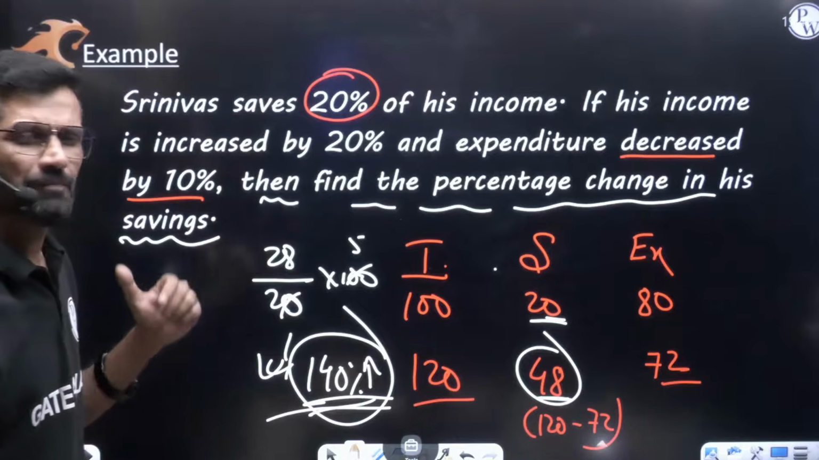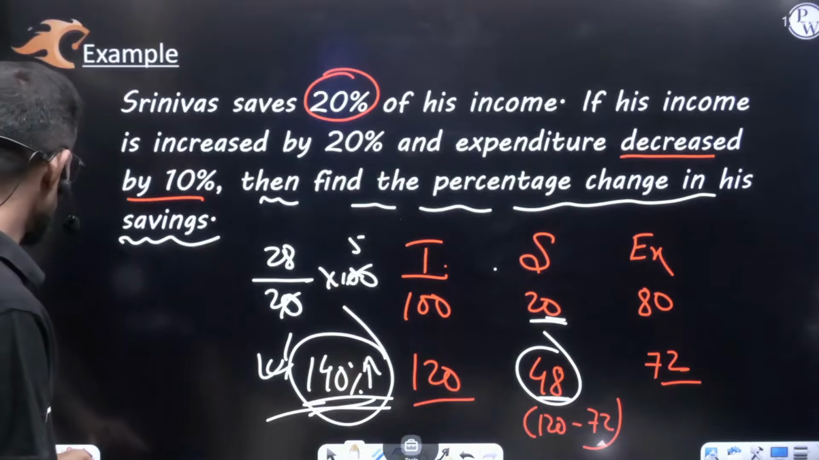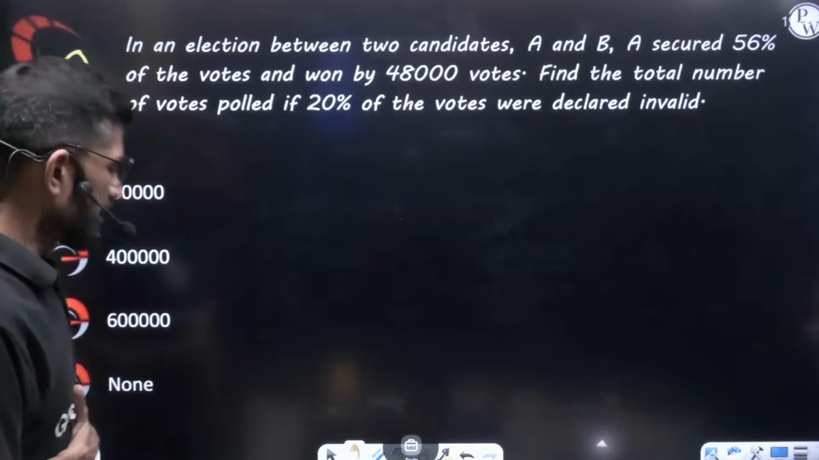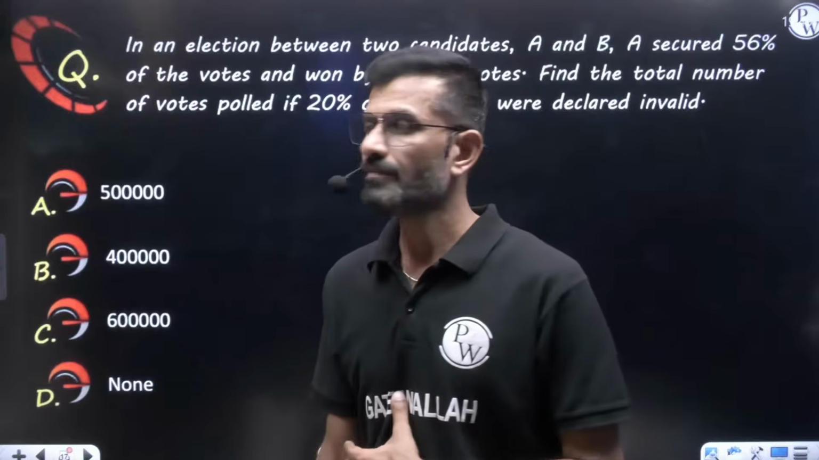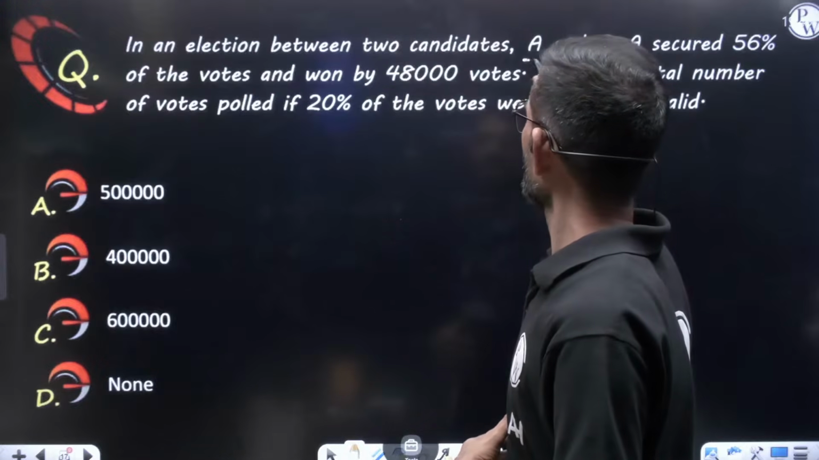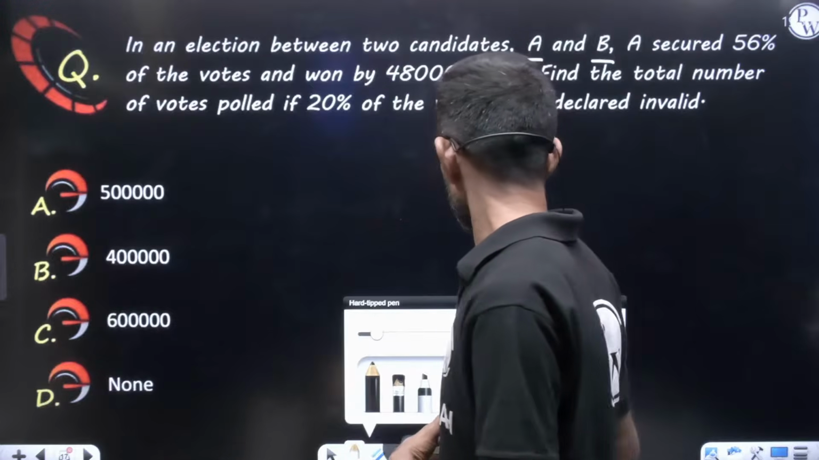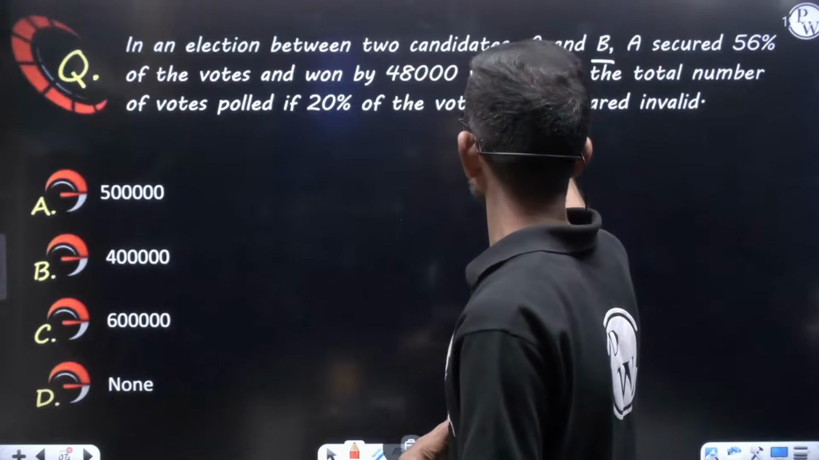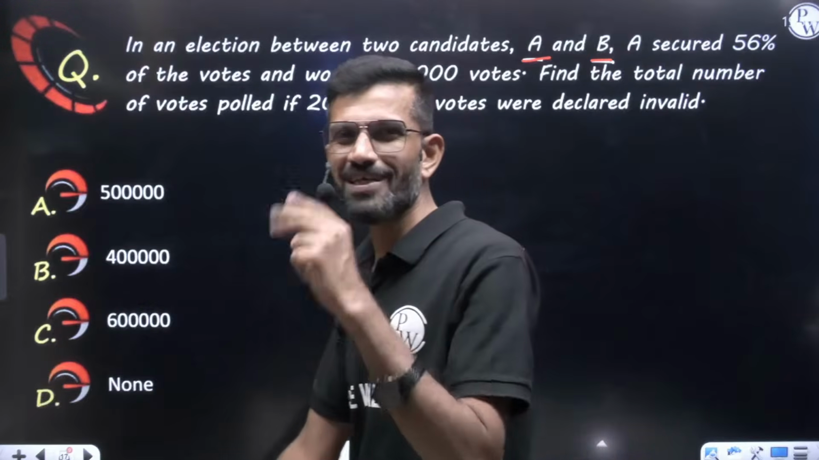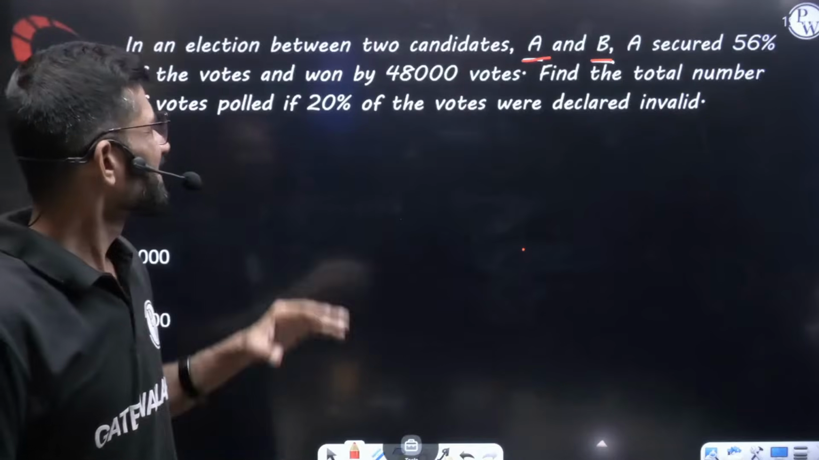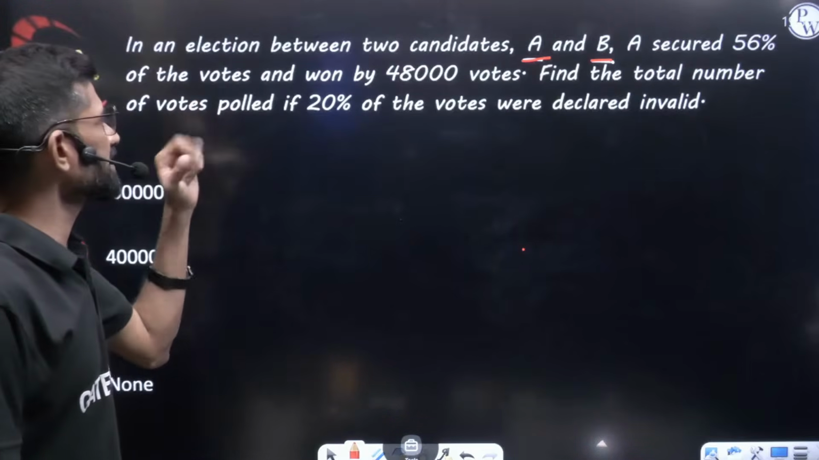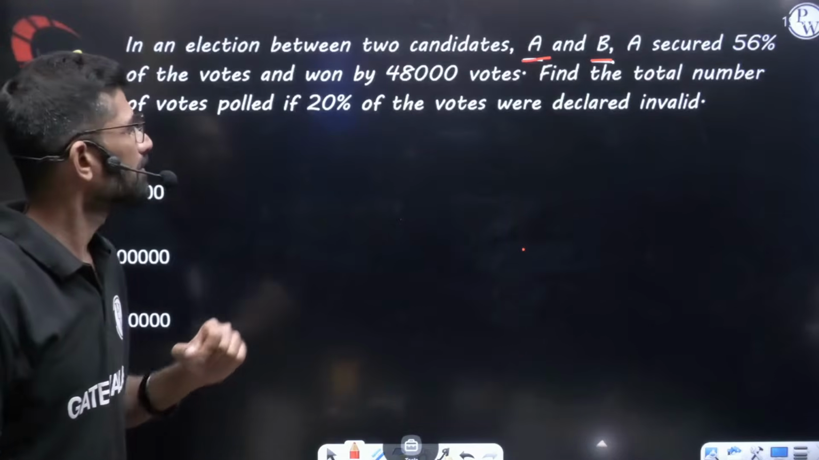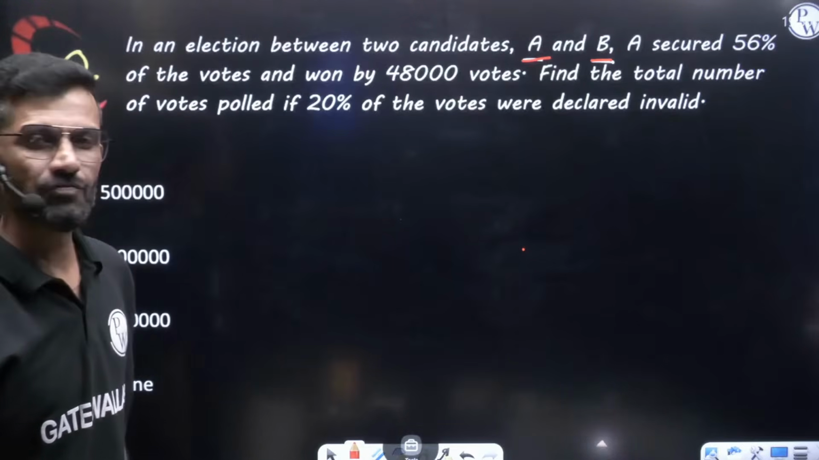Let us go for some questions over here. The question goes like this: in an election between two candidates, A and B, only two political parties, only two contestants, A secured 56% of the votes and won by 48,000 votes.